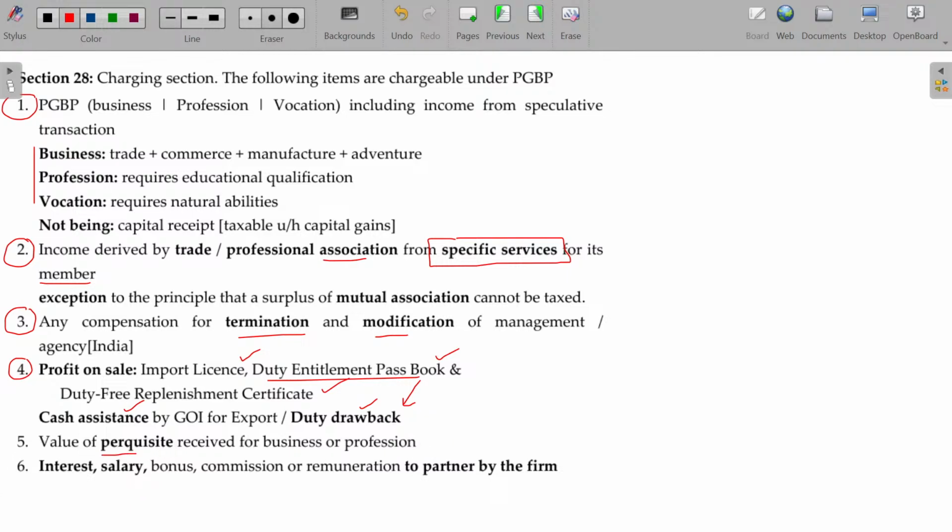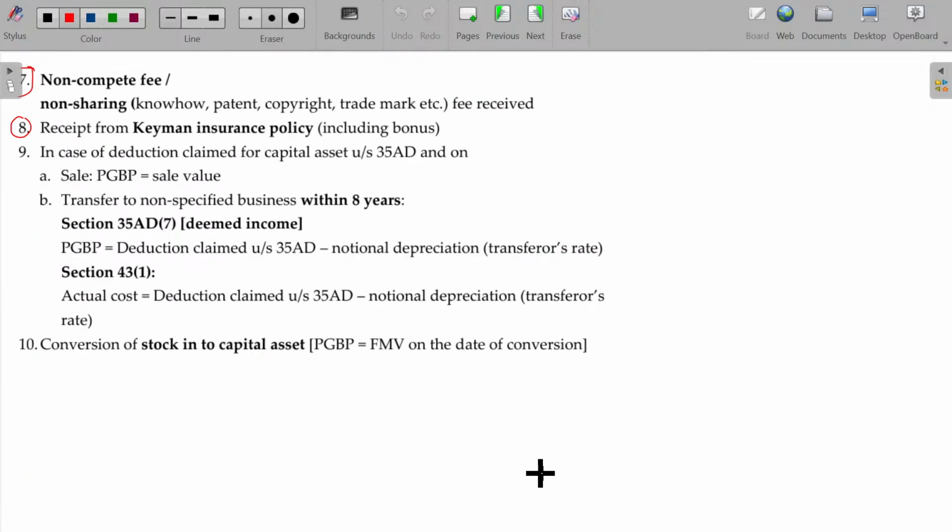And you can get the perquisites also for your business, also considered as PGBP income. Interest, salary, bonus, commission, remuneration by whatever name offered to the partner of the firm will always be considered as PGBP income only. And non-compete fee and non-sharing fee we have also studied. If you are receiving it, then it will also be considered as PGBP income. Key man insurance policy is also PGBP income. Not only the policy amount, including the bonus will also be considered as PGBP income.